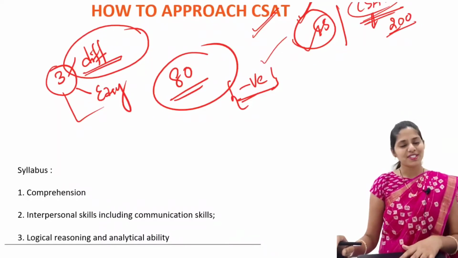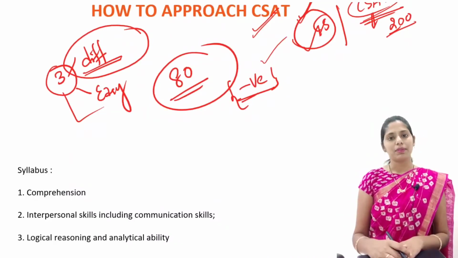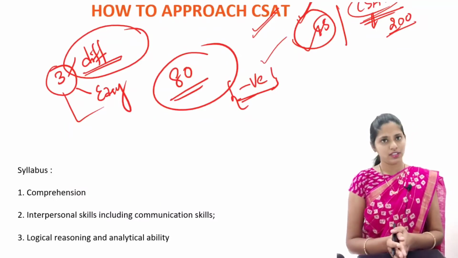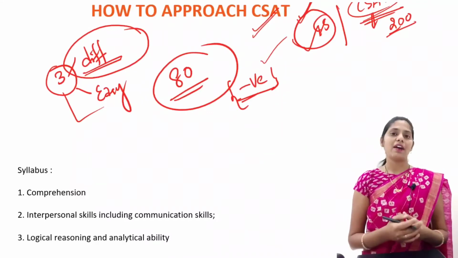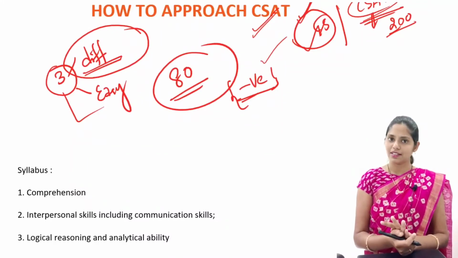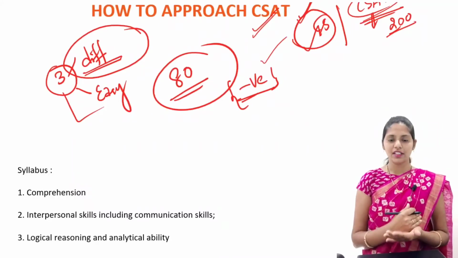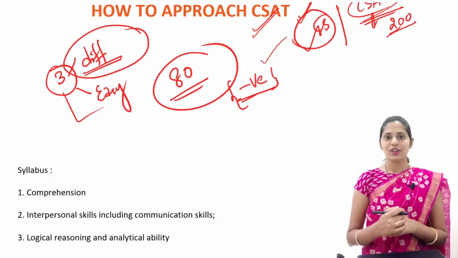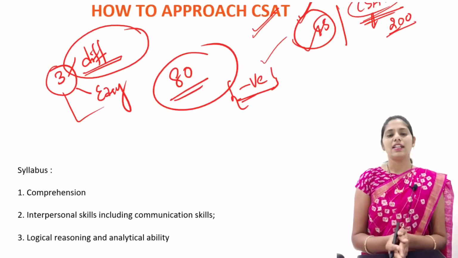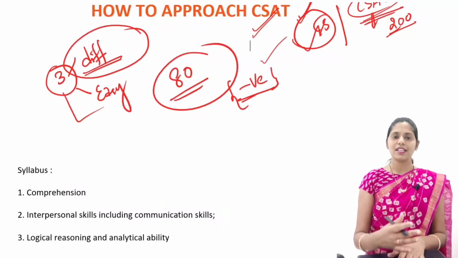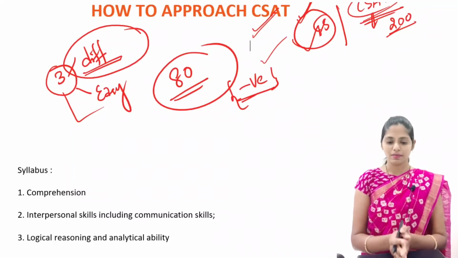For the second category, this exam will be easy. For example, without practice they can go and give this CSAT, especially students who are preparing for bank examinations. They will have good command of reasoning as well as some maths, so they can do this exam easily. And the third category will be very conscious. They will already focus on how to approach this CSAT, understand the concept, complexity and importance of this CSAT, and follow it in a good and correct manner.